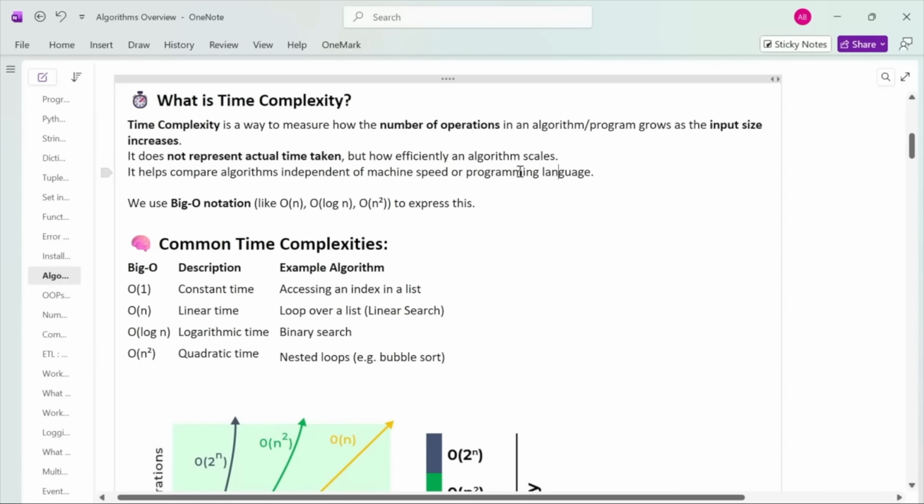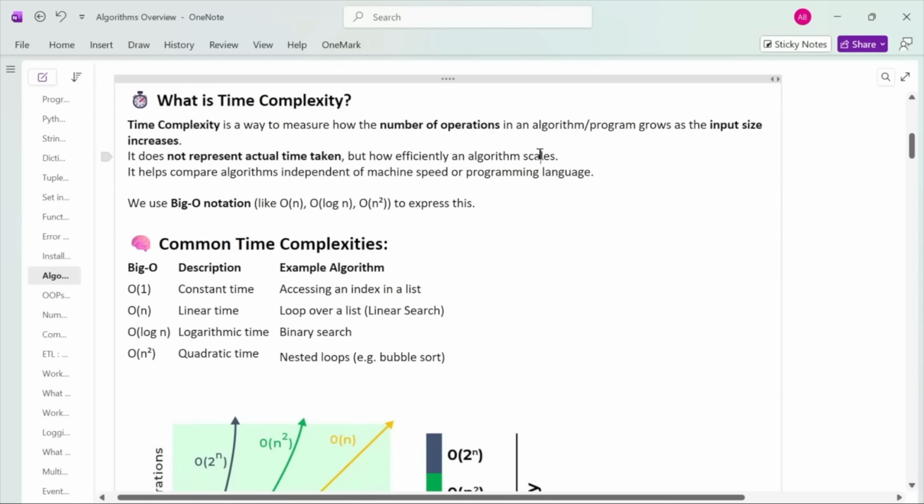Now, a lot of people think that time complexity means the time taken by a program, which is wrong because time taken by a program is dependent on machine. If you are running a Python program or any program on, let's say, an 8 GB machine, it will take some amount of time. But if you run the same program on a 16 GB or 32 GB machine, then it will take less time. So the time taken by a program is not fixed. It is dependent on machine. But time complexity we measure independent of machine. It does not represent actual time taken, but how efficiently an algorithm scales.